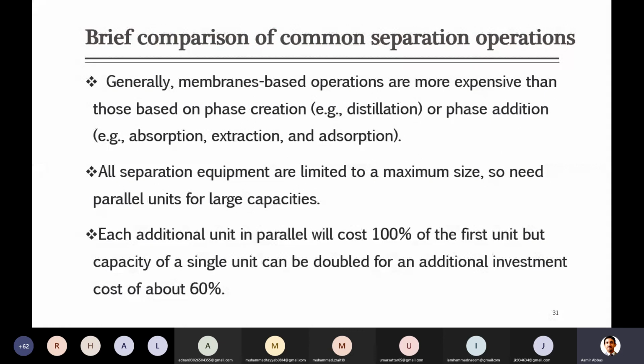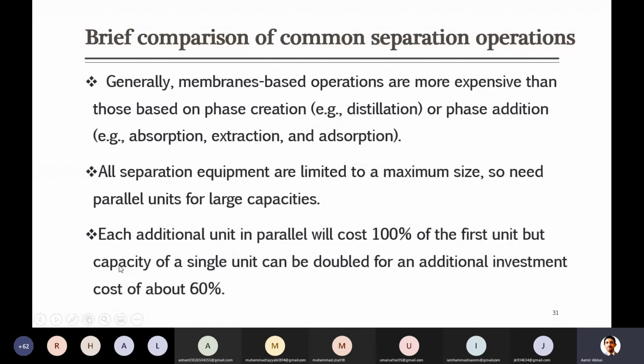Whenever we have to install additional equipment, each additional piece of equipment in parallel will cost 100% of the first unit. If you want to make a replica of the same equipment, definitely it will cost you the same. For example, if I install one distillation column and again install the same distillation column of the same size and same capacity, that will definitely cost 100% of the same price.